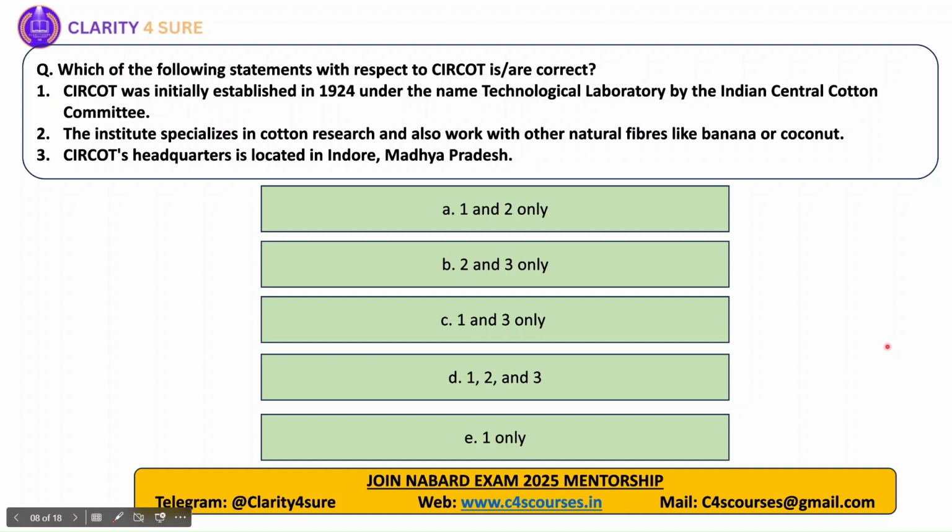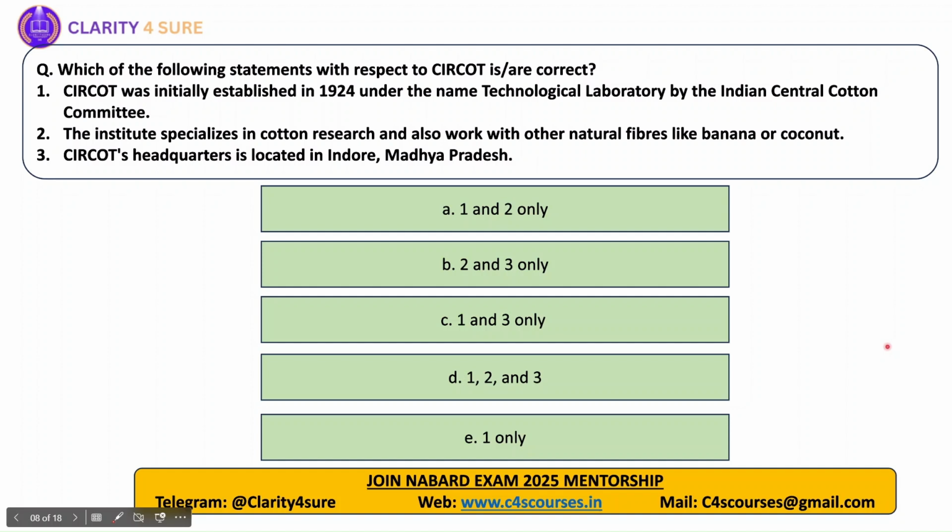So here the answer becomes 1 and 2 only. Both the statements 1 and 2 are correct, but the headquarters of CIRCOT is in Mumbai, Maharashtra, not in Madhya Pradesh. And you can easily guess this statement because cotton is generally grown in the Deccan Plateau area where there is black cotton soil, and it's generally not grown very much in Indore, Madhya Pradesh.